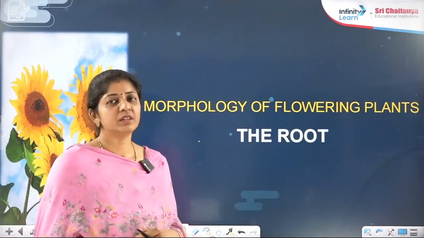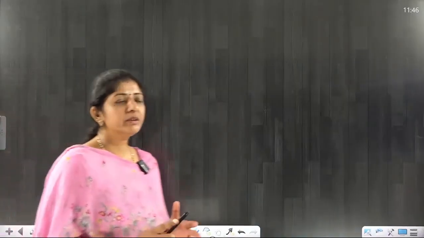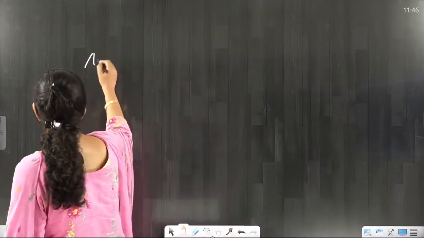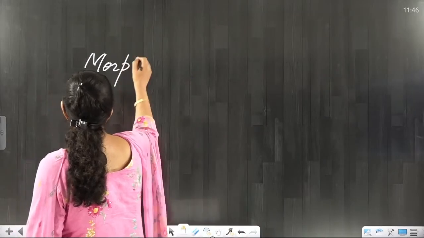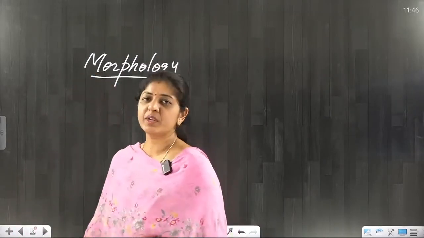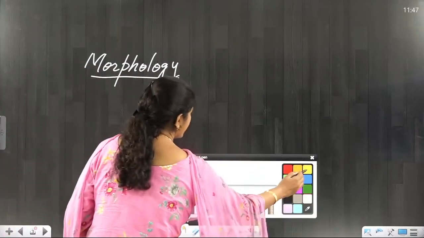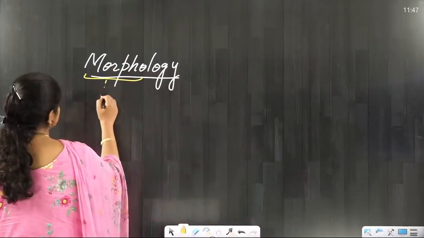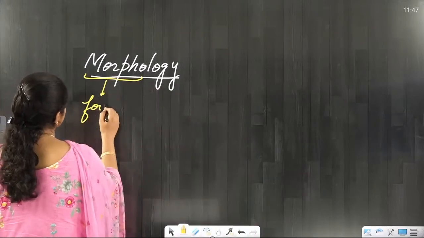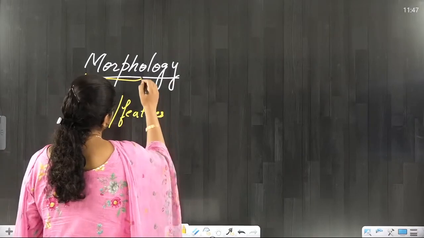To start with this topic, let me tell you one thing, that in botany you should know the meaning of the terms. We are dealing here with the topic morphology, right? Morphology is the common term for plants as well as animals. Here the word morpho stands for the form and the structures, the form and features of plants.